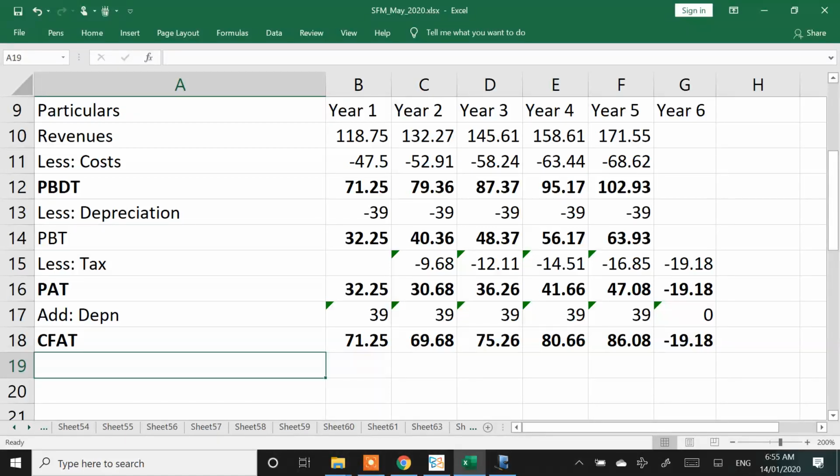Once we are done with the repatriation analysis, things fall in place. That's what the problem is all about. I will have to do a little bit of analysis on the repatriation part.